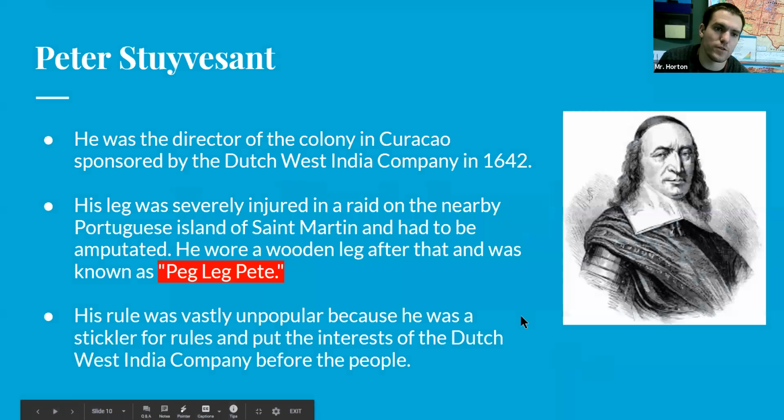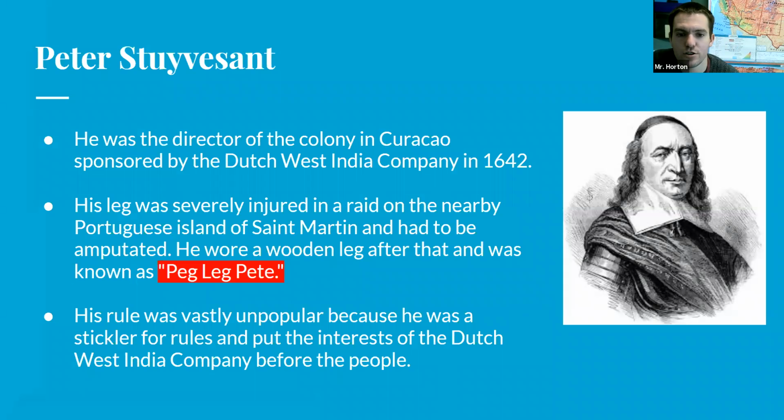Okay. So for our first one we have Peter Stuyvesant. He was the leader of the colony of Curacao, an island in the Caribbean. He was the director of the colony in Curacao, sponsored by the Dutch West India Company in 1642. Then he would eventually try to own some of the land in and around the Middle Colonies.